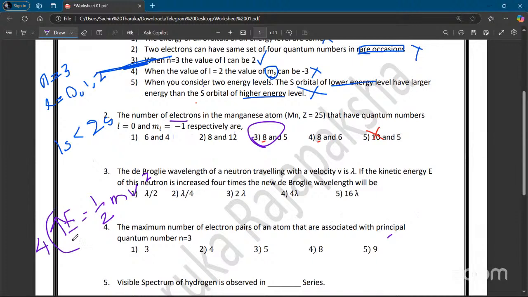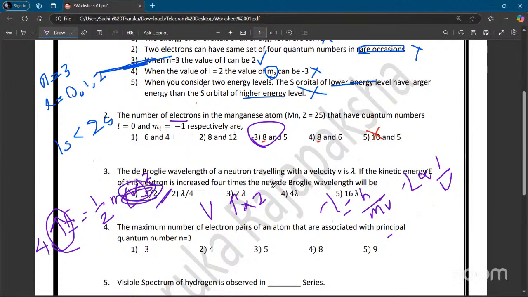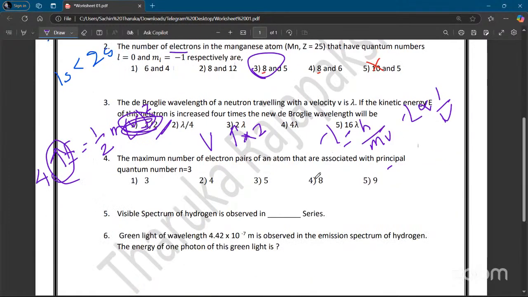To increase the energy 4 times, you have to increase the velocity 2 times, because it is inside the square. So 2 squared is 4. So velocity should be doubled, right? If velocity is doubled, let's see what happens to lambda. Lambda equals h over mv. Lambda is inversely proportional to the velocity. That means when velocity doubles, lambda becomes half. So you have your answer, number 1.